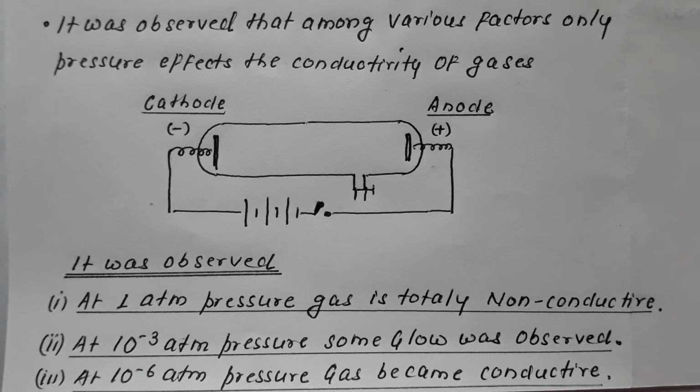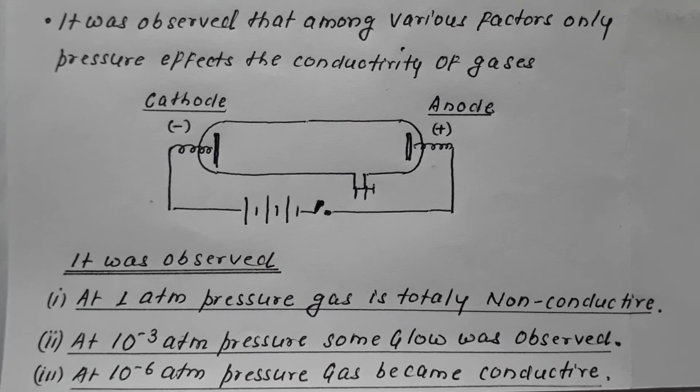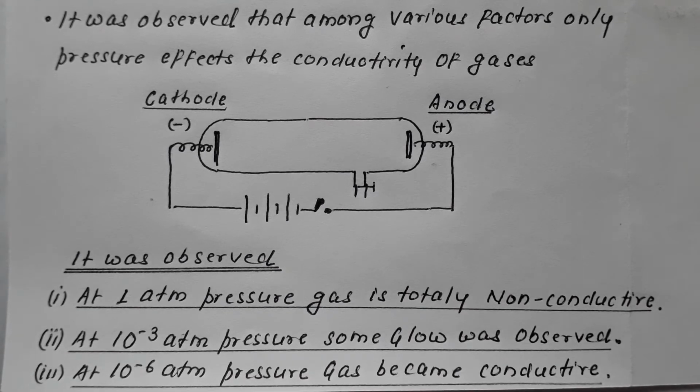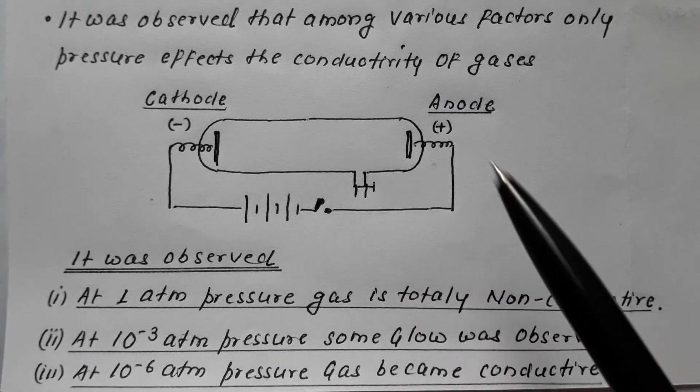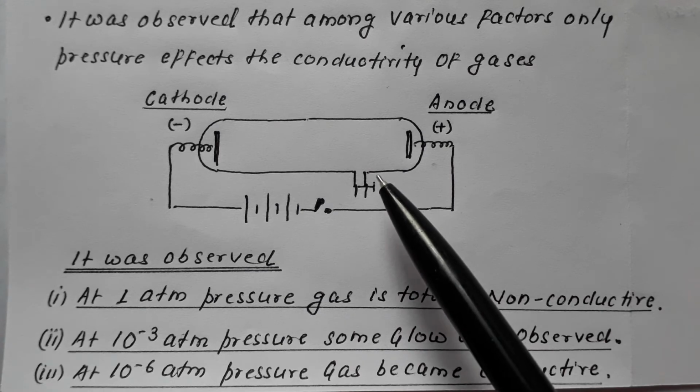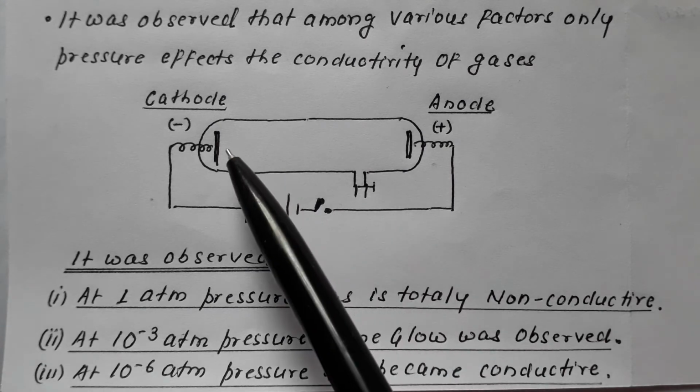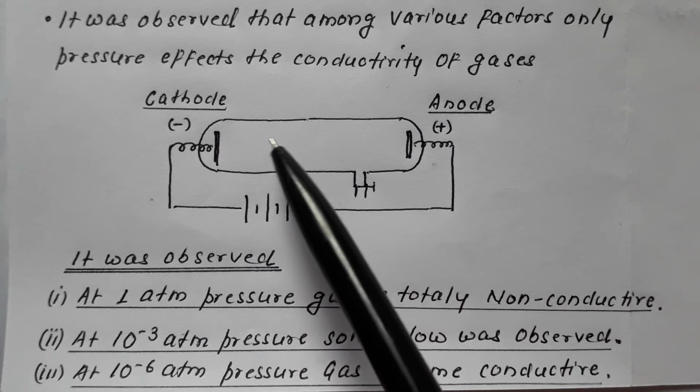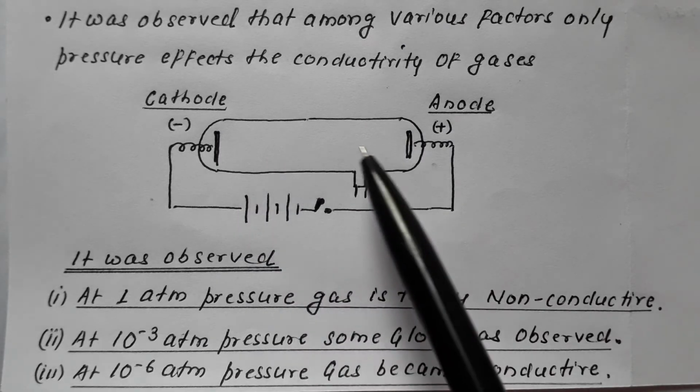So then pressure was further reduced, and it was observed that at 10 raised to minus 6 atmosphere pressure, the gas inside the discharge tube becomes conductive, and some rays are getting produced at cathode and are moving toward anode.